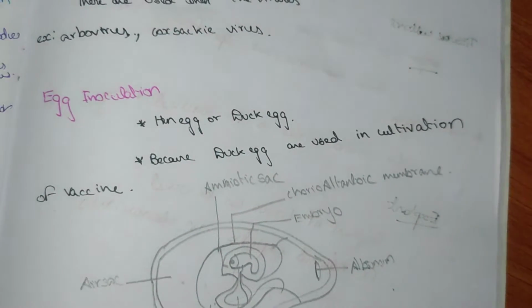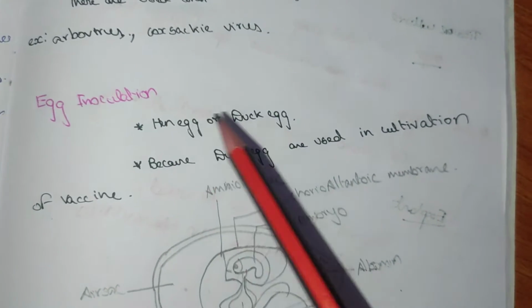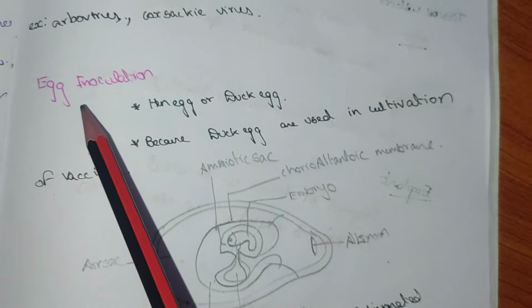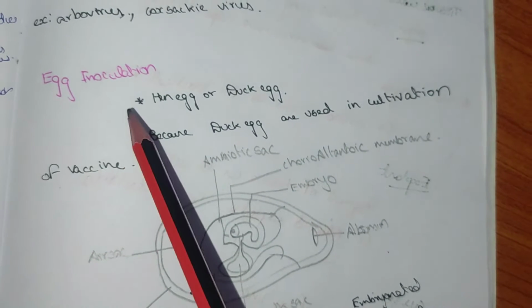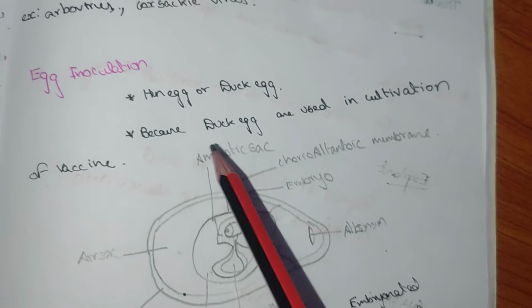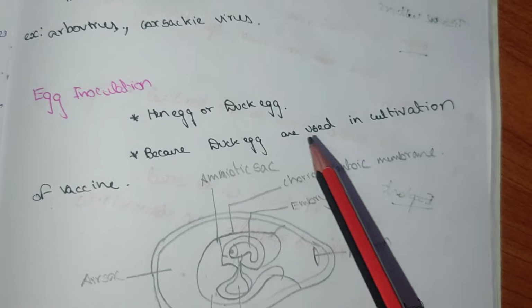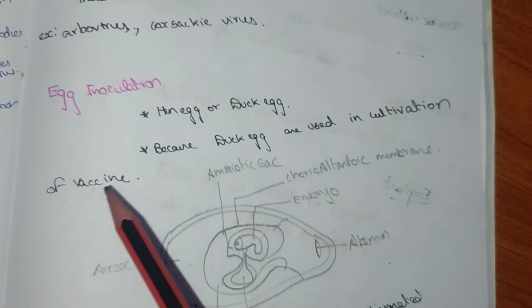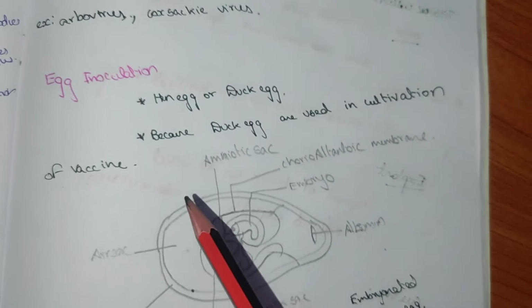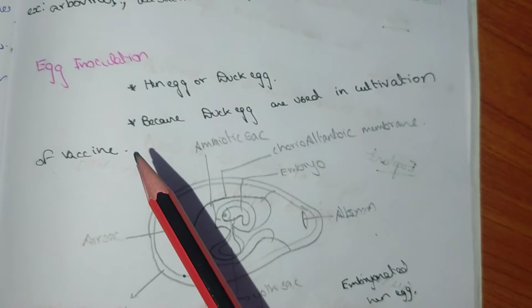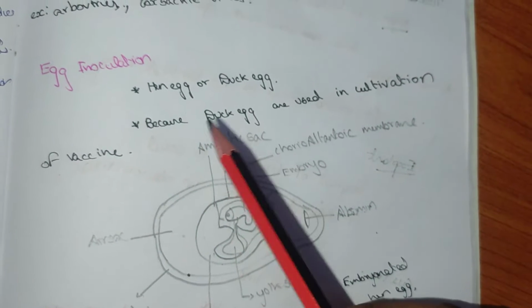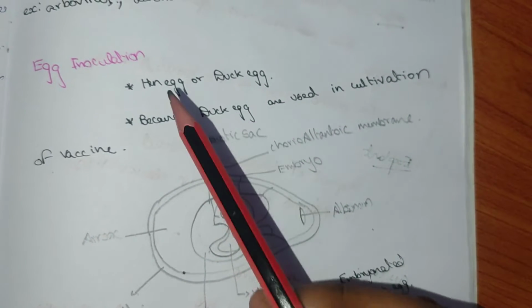Egg inoculation: hen egg or duck egg is used. This is most useful for preparing vaccine, because the duck egg is so big that we can get numerous vaccine doses from it. So mostly duck eggs are used rather than hen eggs.